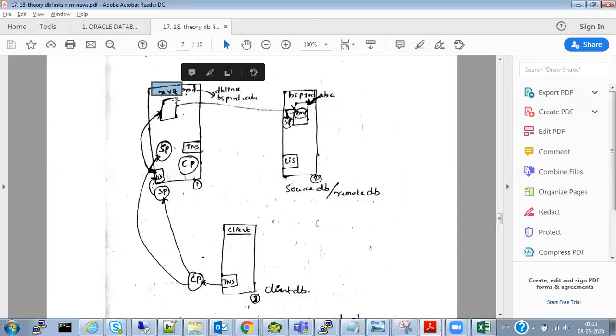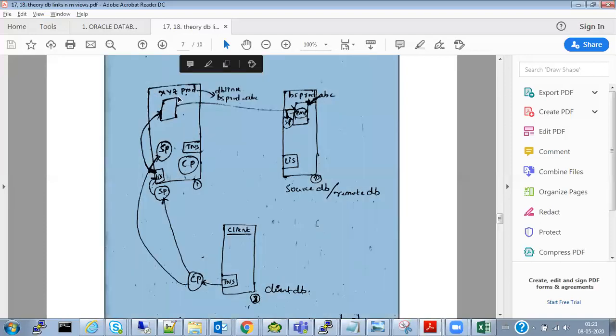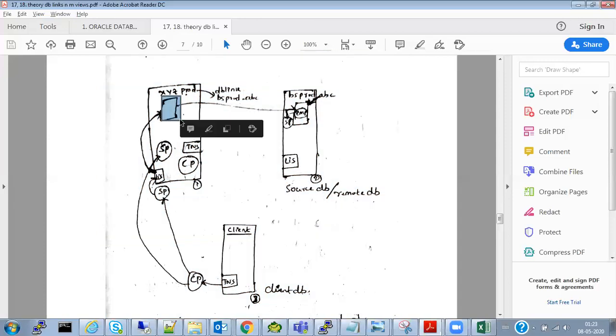If both the users are sitting in the same database, then the concept is different: granting. If both the users are sitting in different databases of the same machine, or different databases of different machines, the concept is DB link. And as you have asked, I'll complete this also. If the users are different but it is the same database, then just by giving one grant, grant select on abc.emp to xyz, that will work.